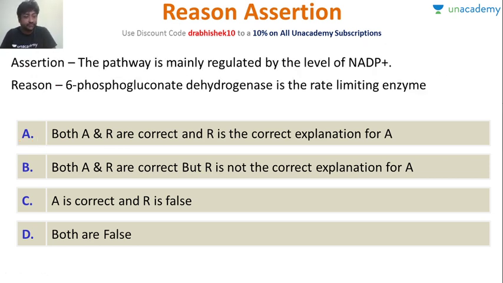Now this question, again very important. HMP pathway is mainly regulated by level of NADP. Okay. And 6-phosphogluconate dehydrogenase is the rate limiting enzyme. So what is correct? Quickly, anyone? So what is the rate limiting enzyme? Just put it in the comment.